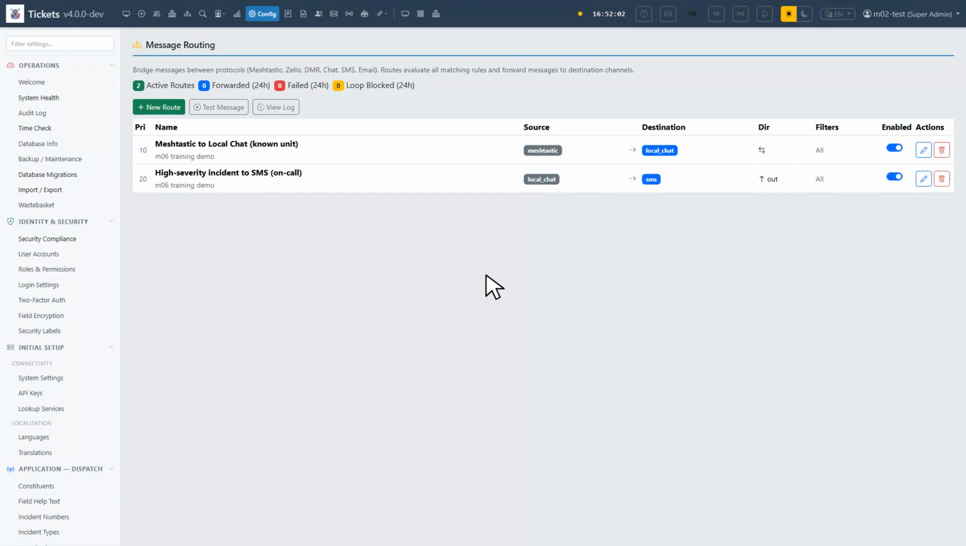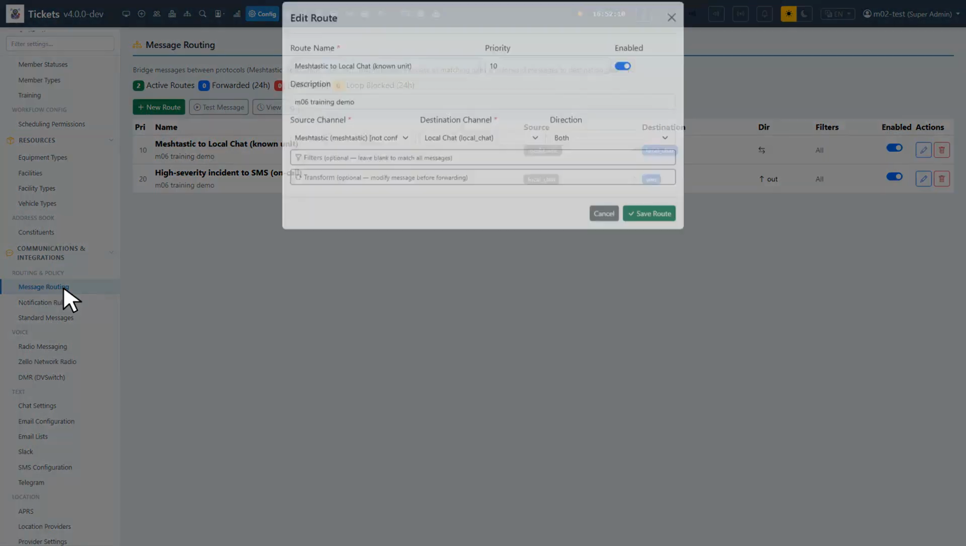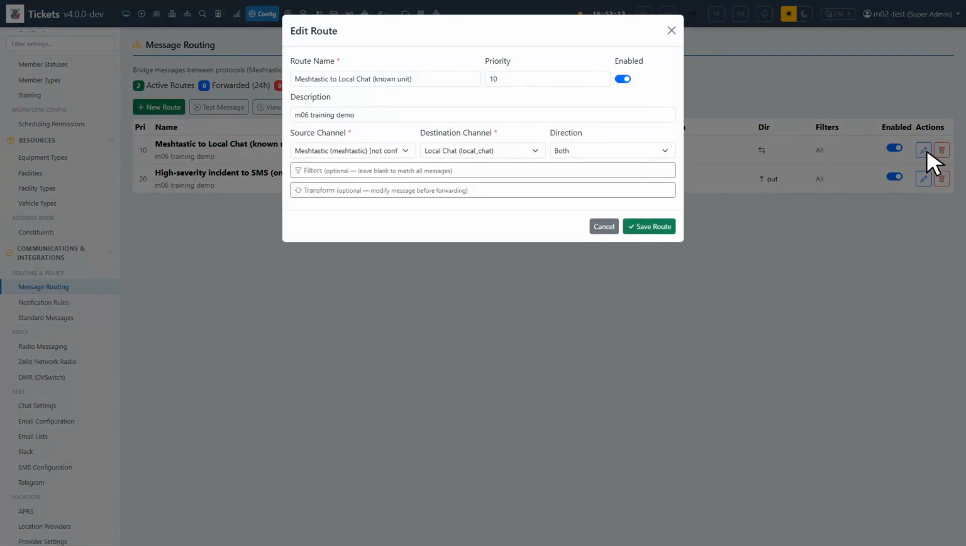This is the part that surprises people. Cross-protocol routing. A routing rule says, when a message arrives on channel A, also forward it to channel B. You can filter the rule by incident type, minimum severity, priority, the sender's role, and keywords to include or exclude. There's no time of day schedule, match on content, sender, and severity.